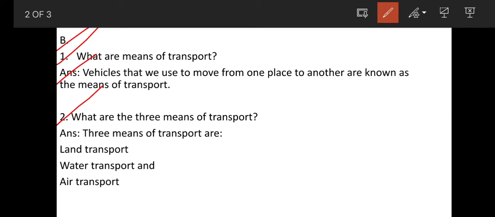2. What are the three means of transport? Transport are of three types. Three means of transport are land transport, water transport and air transport. These are the three types of transport. Land transport, water transport, which is the oldest means of transport, and air transport. This is the fastest means of transport.